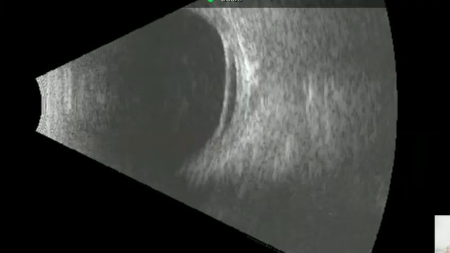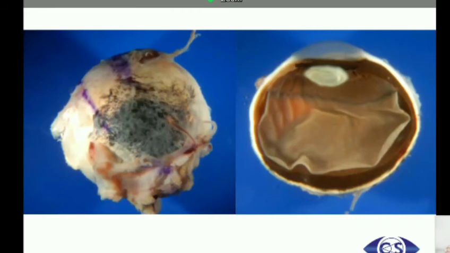This hollowing that you see there is a feature that this patient has developed a melanoma. And on enucleation, you find extensive pigmentation of the back of the sclera, it's ocular melanocytosis, and a diffuse melanoma that this patient has developed over a period of time.